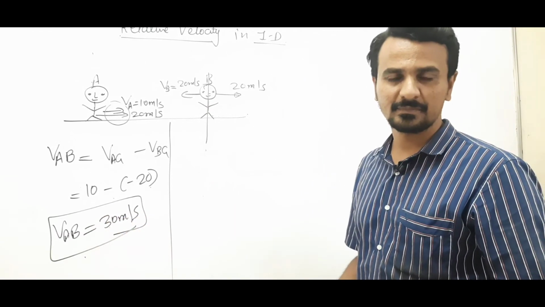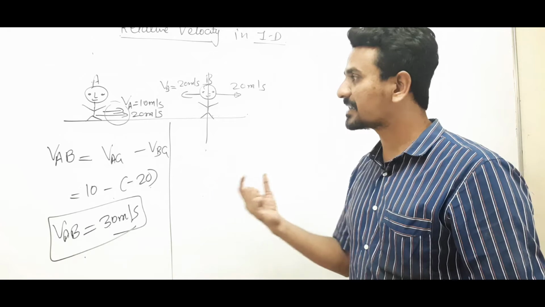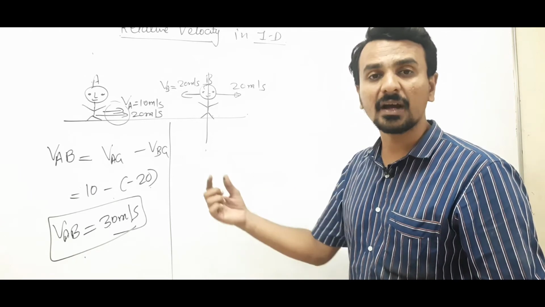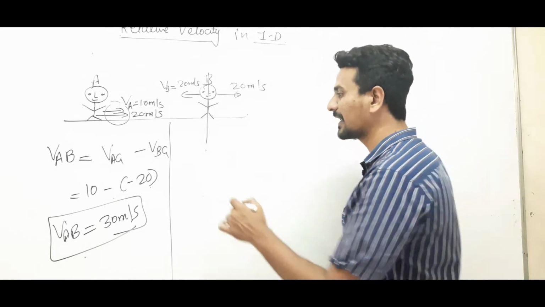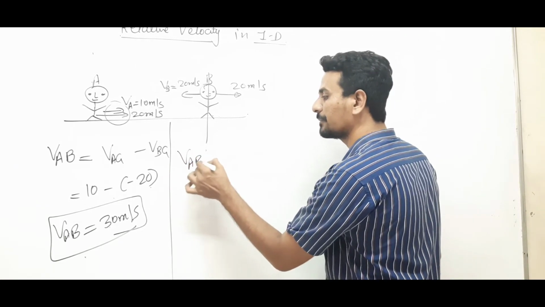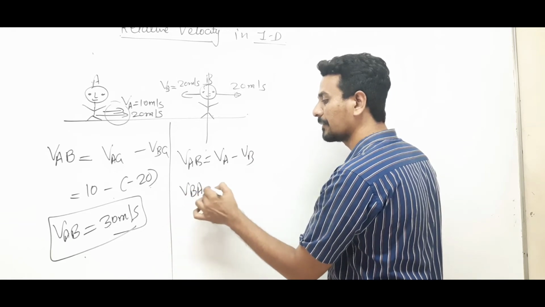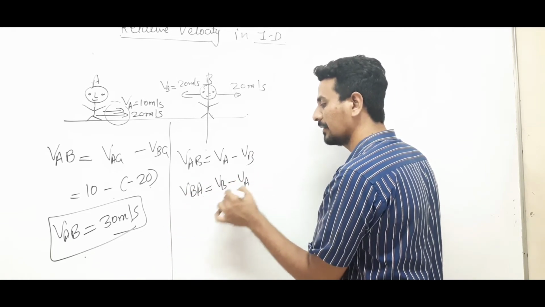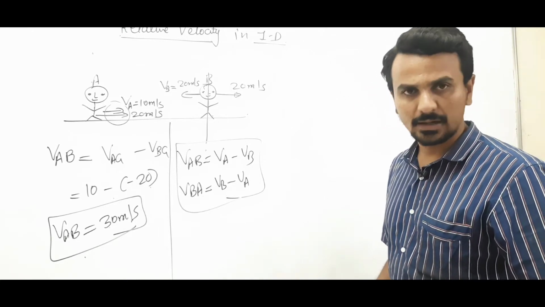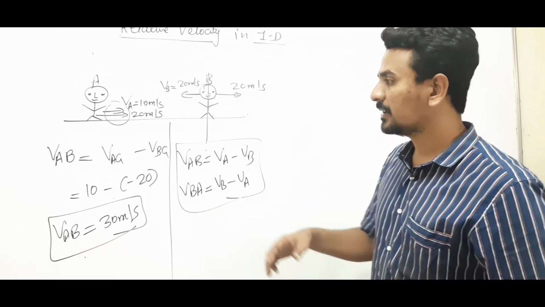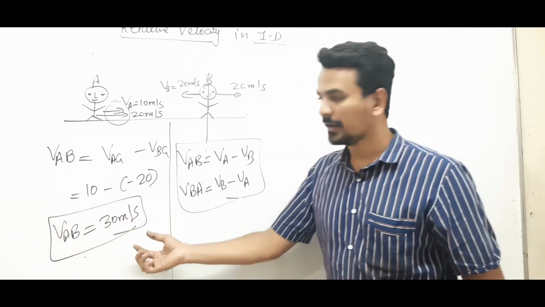Right? So it means when two objects are moving opposite to each other, their relative velocities will be added up. When they are moving in the same direction, their velocities will be subtracted. Otherwise, we are having only one main formula, VA minus VB. And if you have been told to calculate VBA, we'll have VB minus VA. That's it. This is the main formula to calculate relative velocity. Done? Clear? Here, velocity of A as observed by B will be 30.